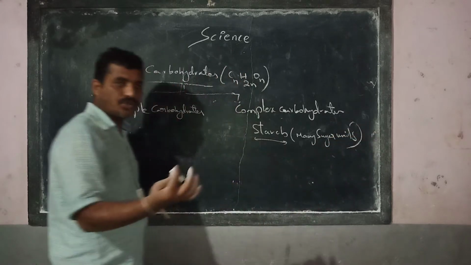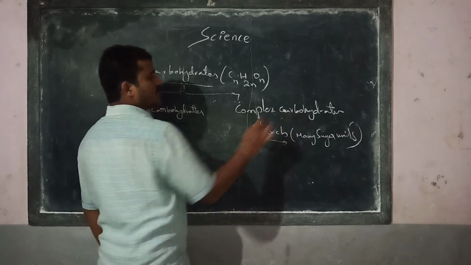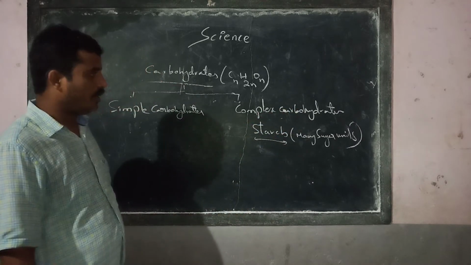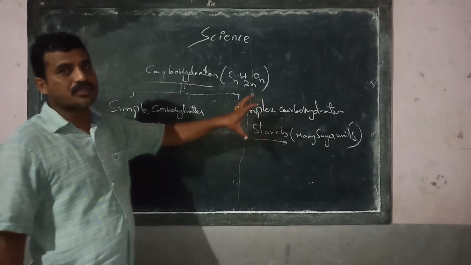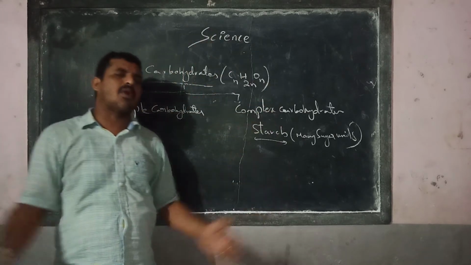It is having many sugar units. Hence, it is said to be a complex sugar. Sorry, complex carbohydrate, complex sugar. Complex carbohydrate, complex sugar, heavy molecules. Number of molecules will be there. More and more, hundreds of molecules will be there.